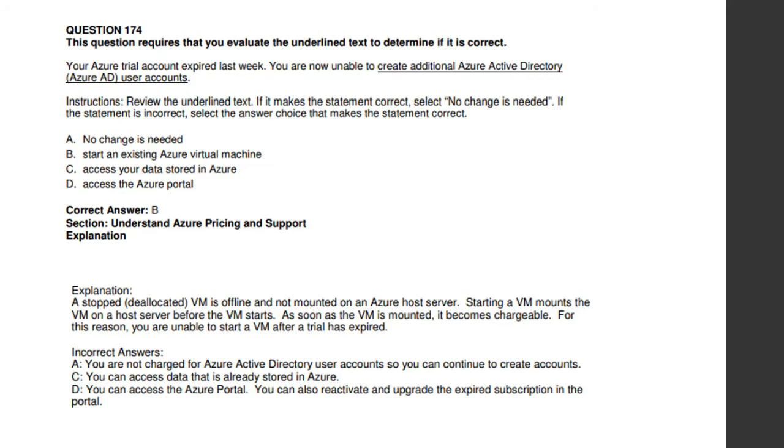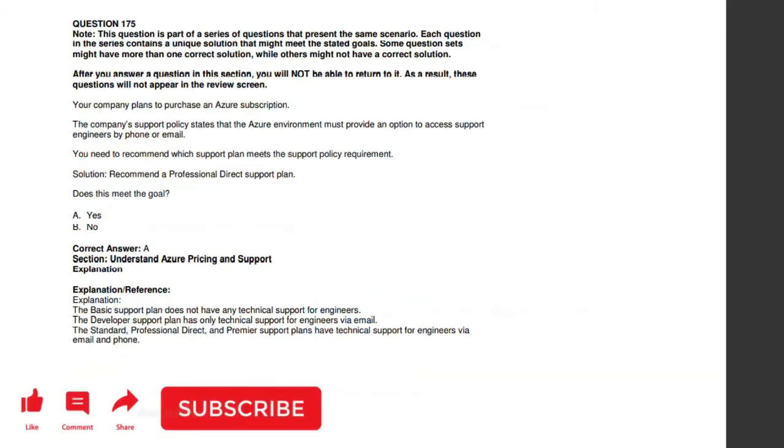So the question over here is: your Azure trial account expired last week. You are now unable to what? What is the issue over here? So the answer over here is start an existing Azure virtual machine. So once that subscription period is over, you are not able to start an existing virtual machine. So that is the answer over here. When you stop a subscription, it stops and deallocates. The VM is offline and not mounted on the Azure host server. So I hope you understood what I'm conveying over here.